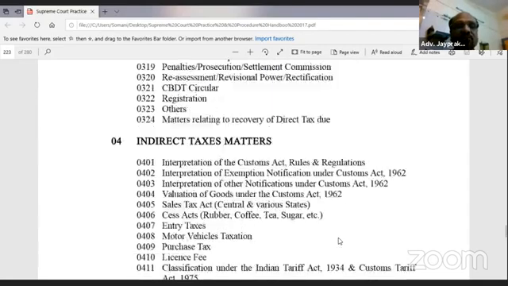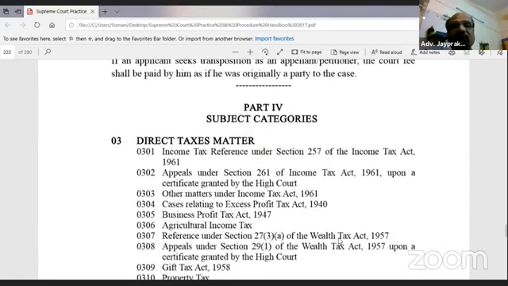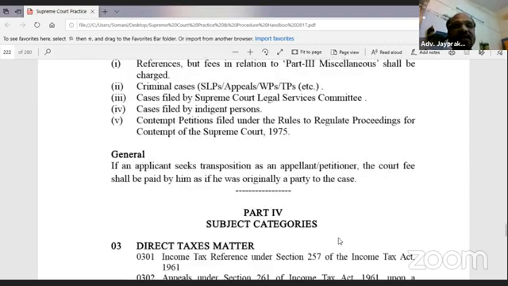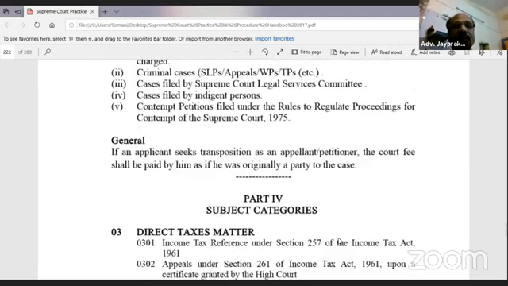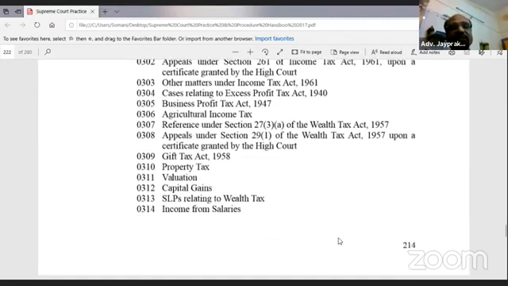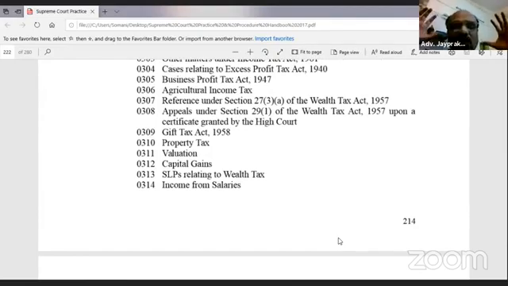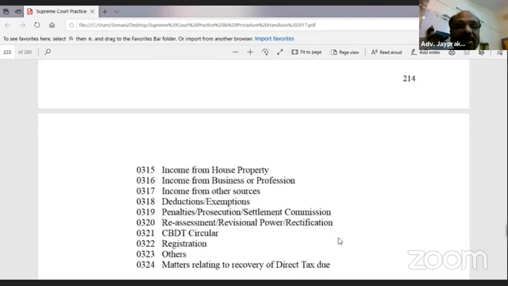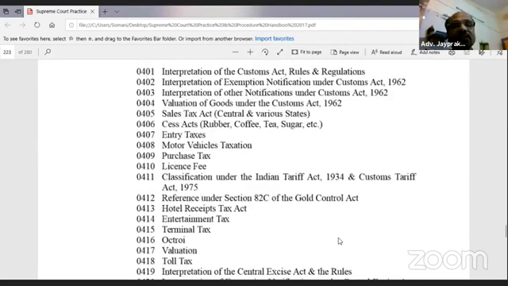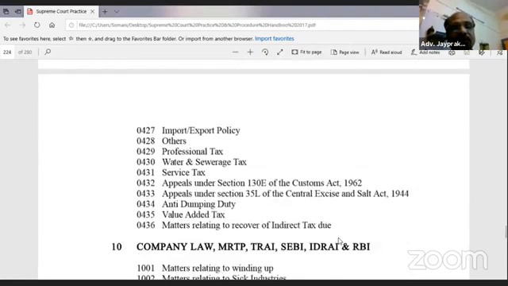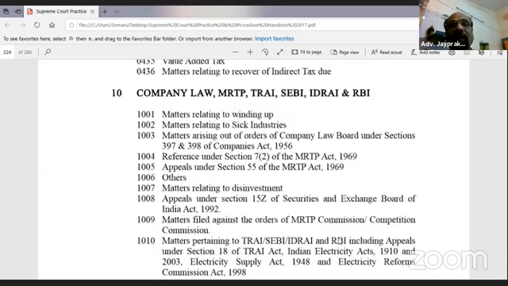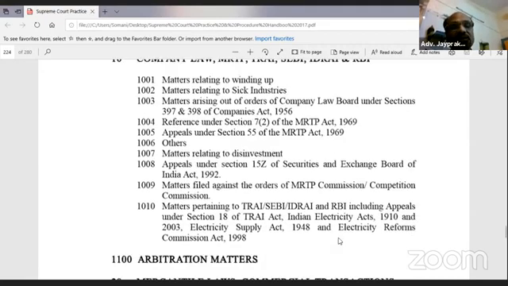Now see, this is very beautiful. This is part 4 of that schedule. These are the subject categories, different subject categories. Direct access matters. See how the Supreme Court is handling all these matters: taxation matters, criminal matters, civil matters, property matters, indirect taxes matters. So they have made categories. Indirect taxes matters have different categories. Then company law, TRAI, SEBI, all matters are in this category.